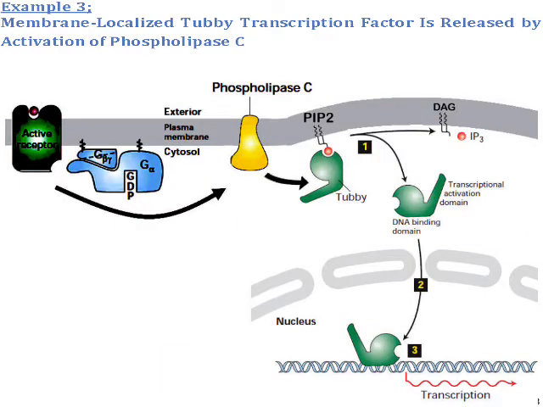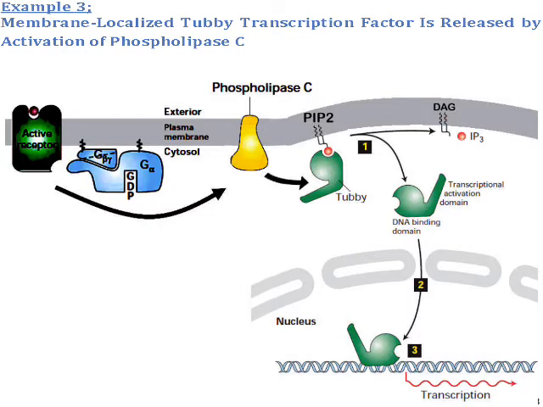For example 3, the membrane-localized Tubby transcription factor is released by activation of phospholipase C. You can see it starts initially with the same mechanism, activation of the receptor and the conformational change of the G protein leading to activation of phospholipase C. The Tubby protein is initially bound to PIP2. Under the effect of phospholipase C, it will break down PIP2 into DAG, diacylglycerol, and IP3. The breakdown of PIP2 will release Tubby into the cytoplasm.